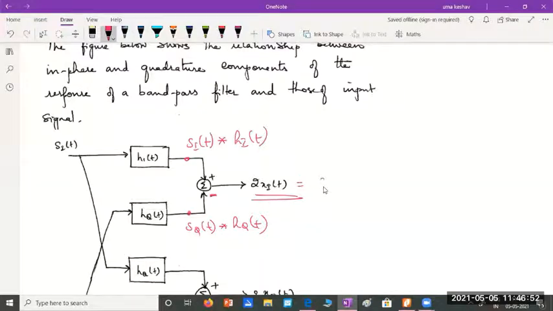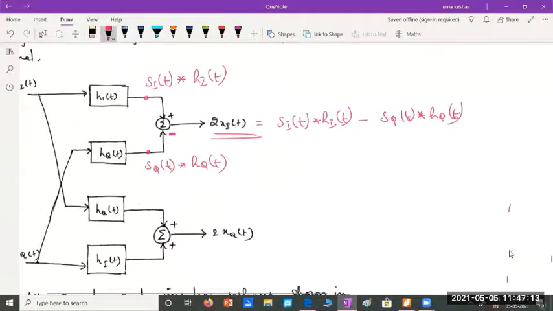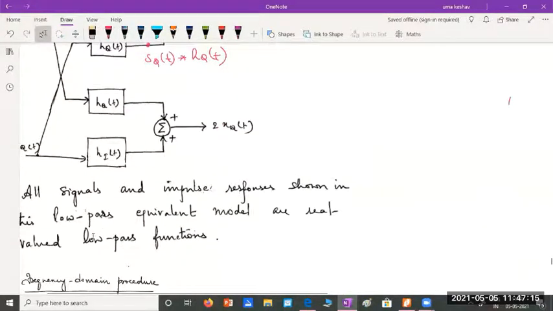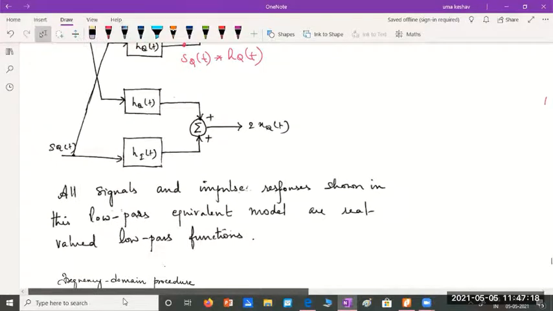So 2xi of t is SI convolved with HI, which we derived just now, minus SQ convolved with HQ of t. That's the realization. And similarly, we have realized 2xq also. So all you have to do here is remember the given signals SI, SQ, and their impulse responses HI, HQ are all low pass signals.